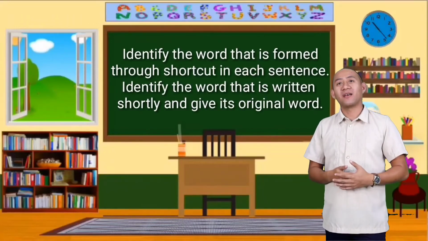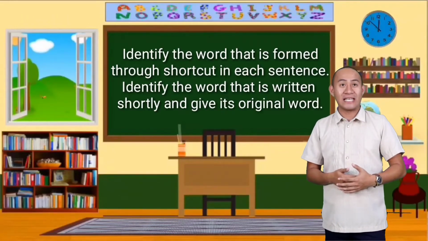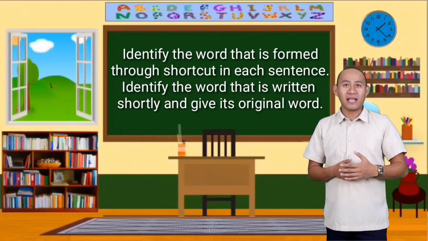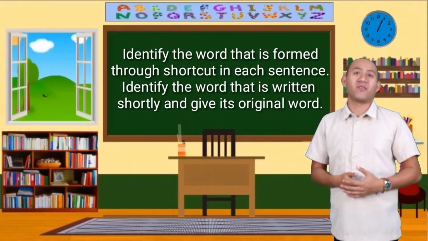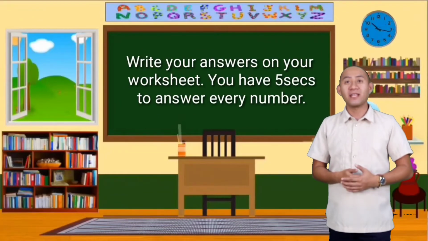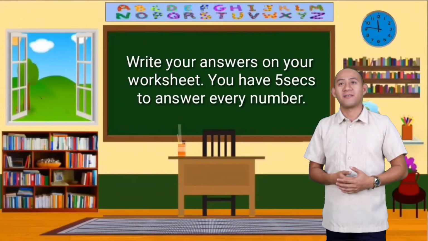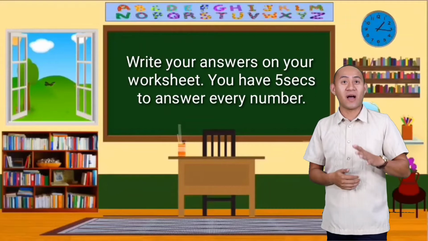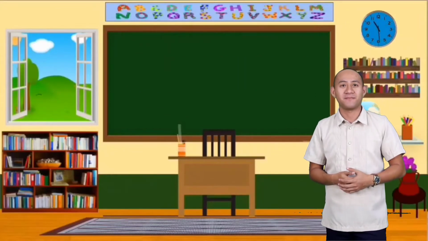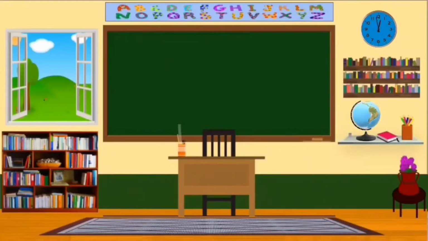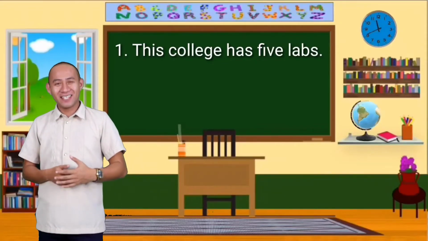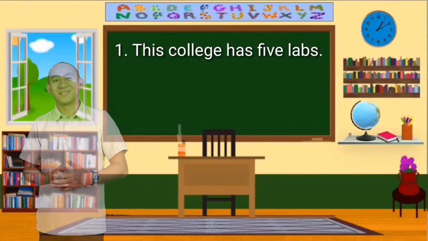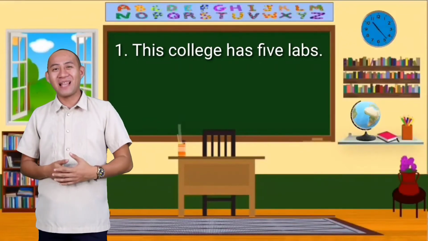Identify the word that is formed through shortcut in each sentence. Identify the word that is written shortly and give its original word. Write your answer on your worksheets. You have 5 seconds to answer each number. Number 1. This college has 5 labs.